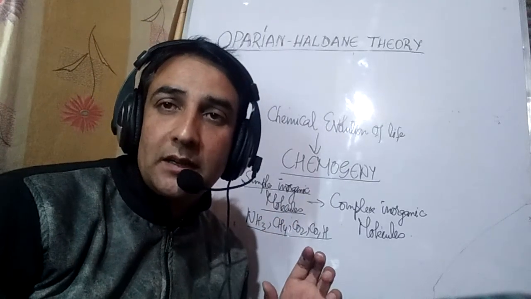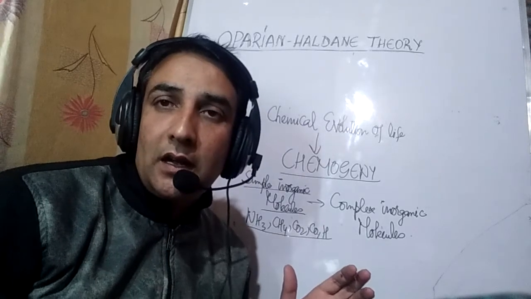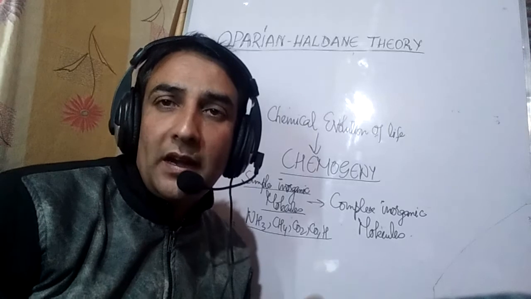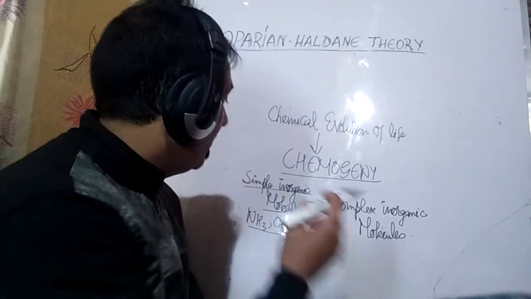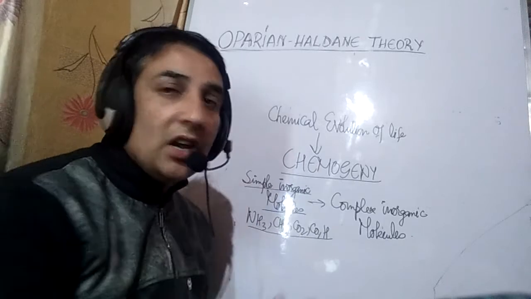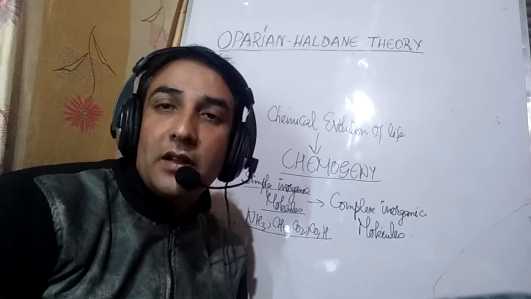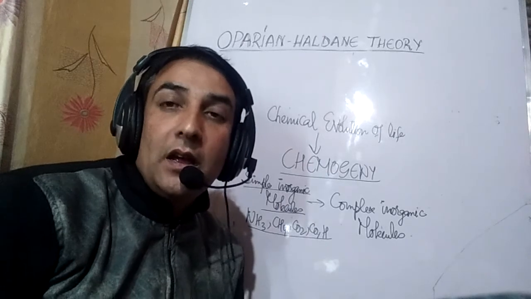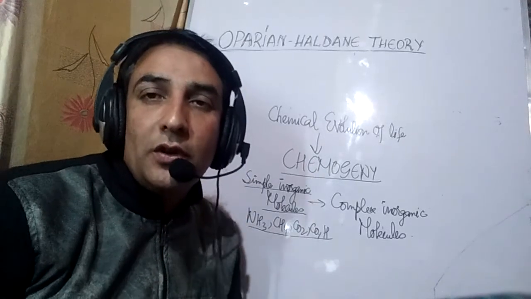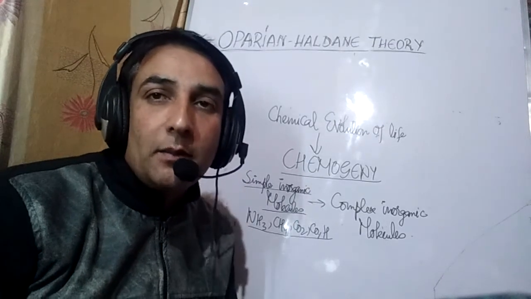Now we shall be discussing the second point. The first point we have already discussed in the first lecture. The second point in the theory of Oparin and Haldane is the chemical evolution of life, or chemogeny. So we say that in chemogeny, simple inorganic molecules which were present upon the primitive earth, like methane, carbon monoxide, carbon dioxide, hydrogen, ammonia, etc., reacted to form complex inorganic molecules.